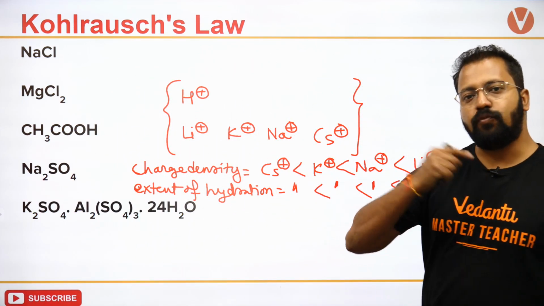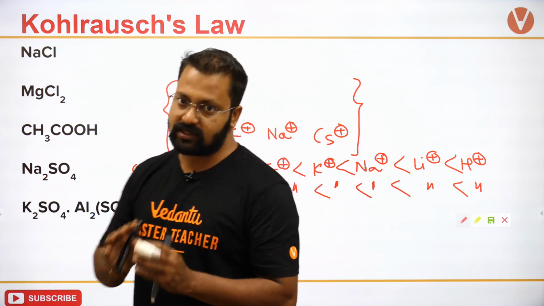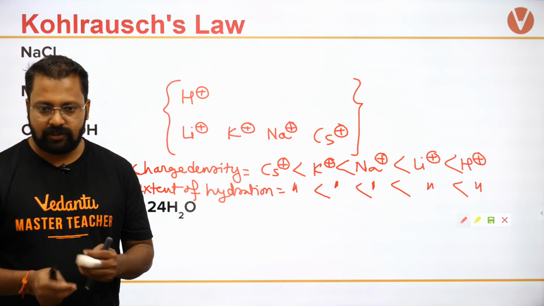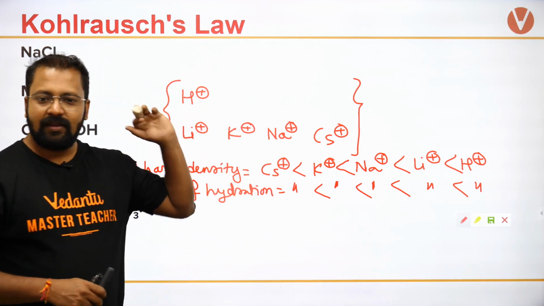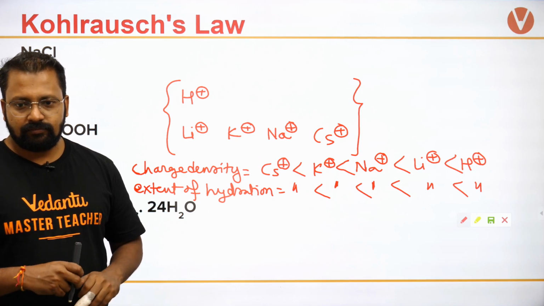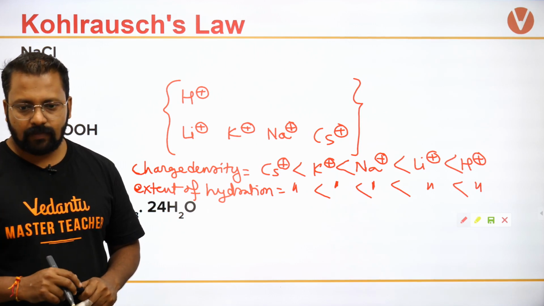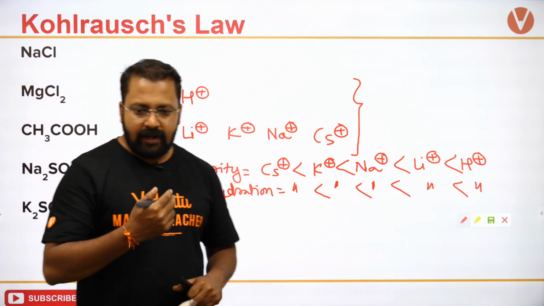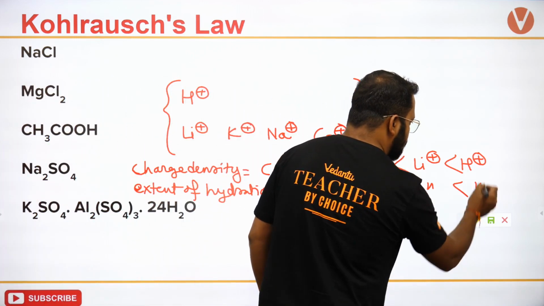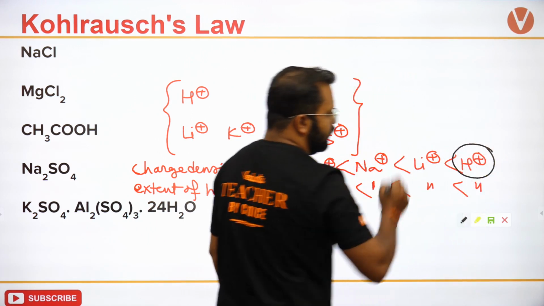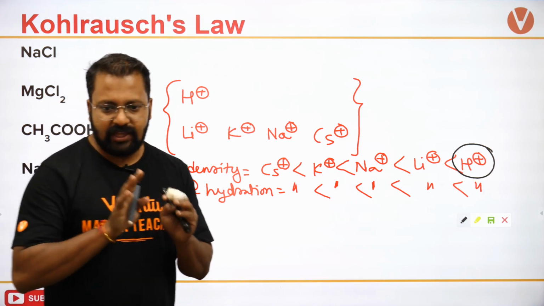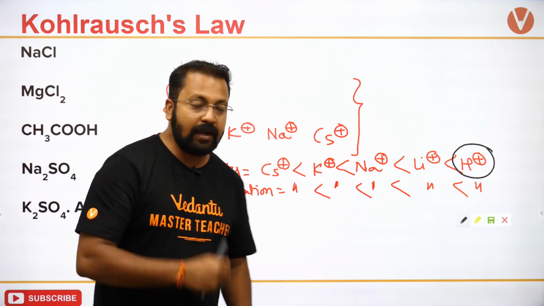If H plus is most hydrated, it should move the slowest. Do you understand this? Please tell me. Is this understood? H plus should have the minimum mobility.